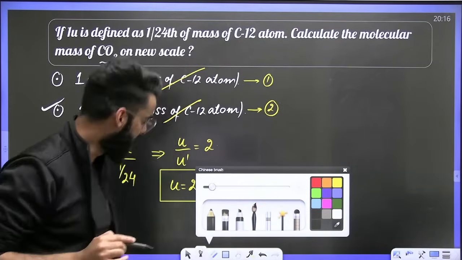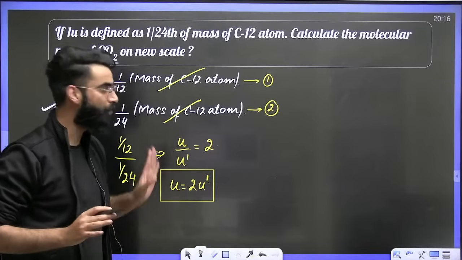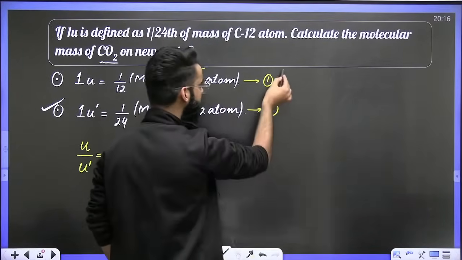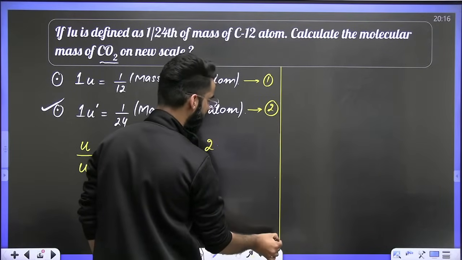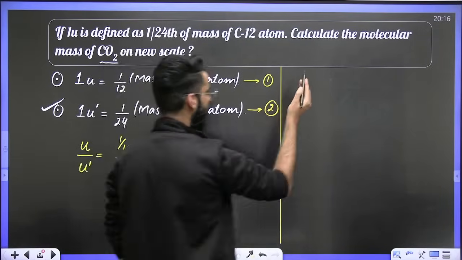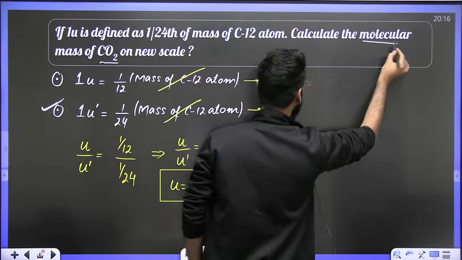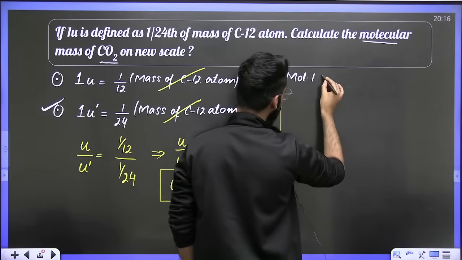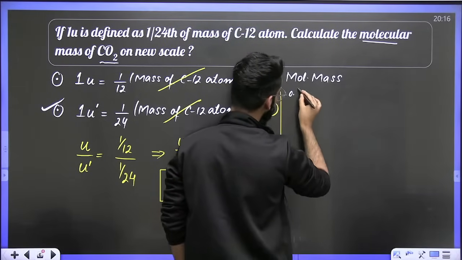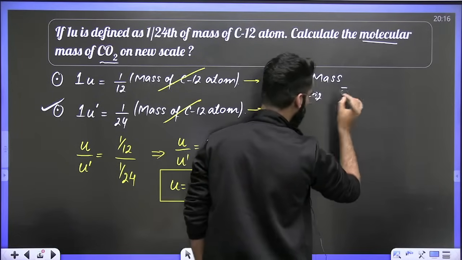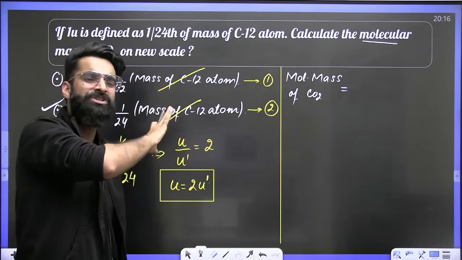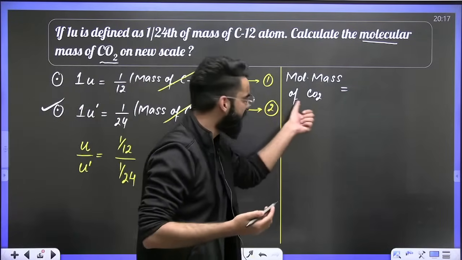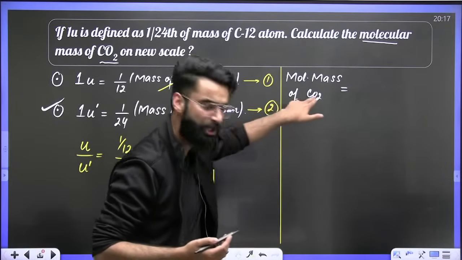Number 2, since you got the relation between U and U dash, let's see what else we can do. Understand what I'm going to write. What are we supposed to calculate? The molecular mass of carbon dioxide on the new scale. Can we get the molecular mass of carbon dioxide on the conventional scale which we know? Yes. How do we get it? Simple, the sum of atomic masses.